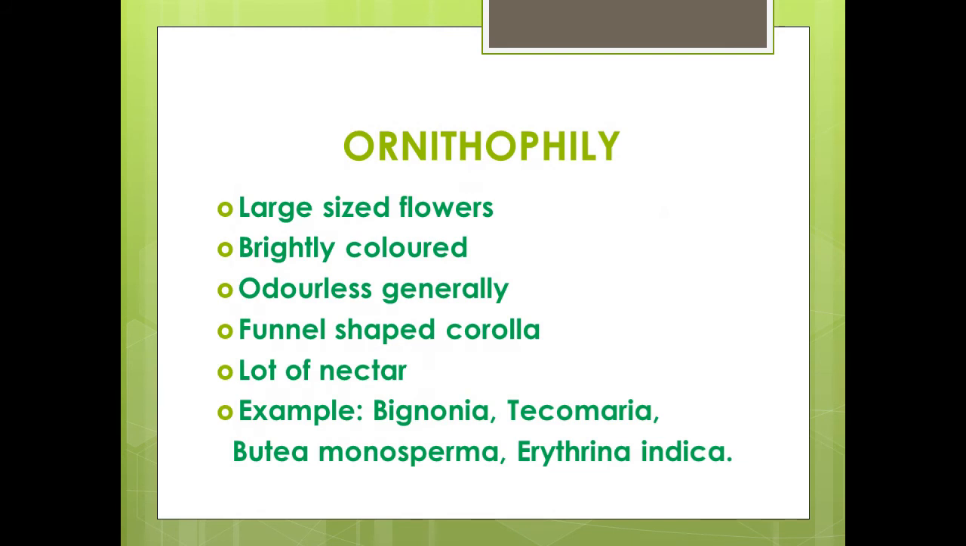The pollinating agents are birds, and it is known as ornithophily. Flowers are large sized, brightly colored with yellowish, orange, reddish or bluish color. Odor is generally absent. Corolla is funnel shaped. Floral parts are strong and leathery. Flowers secrete a lot of watery and sugary nectar. This is commonly seen in Bignonia, Tecomaria, Butea monosperma, that is the flame of the forest, and Erythrina indica.